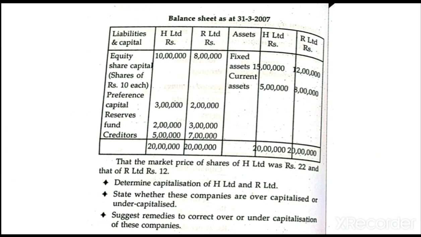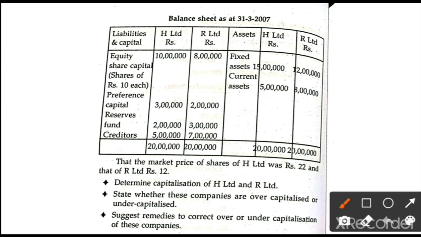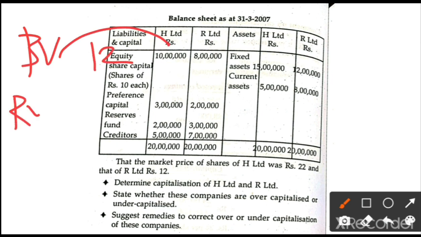You have to practice, then you will be perfect, because it is a very important topic and very easy to score marks. And you have to calculate the real value. I will directly tell the answer. Book value of H company is 12 rupees. Real value of H company is 20 rupees.